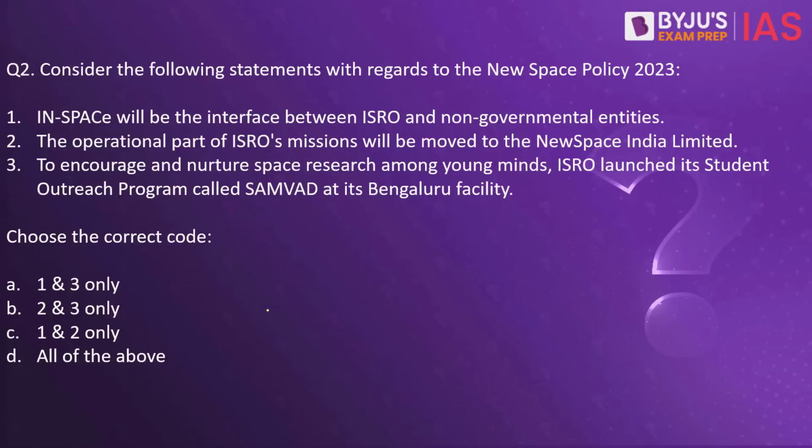Next, question number 2. Consider the following statements with regards to the new Space Policy 2023 released by the Government of India very recently. Number 1. In-Space will be the interface between ISRO and non-governmental entities. Second, the operational part of ISRO's missions will be moved to the New Space India Limited (NSIL). Third, to encourage and nurture space research among young minds, ISRO launched its student outreach program called Samvad at its Bangalore facility. Which of these given statements is not correct with regards to the new space policy?